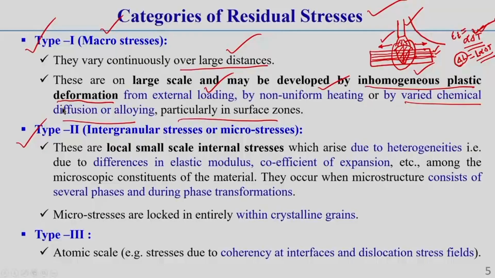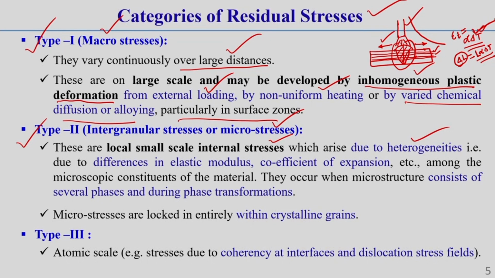Now the second category is called type 2 residual stress, which is the intergranular stress, or micro stress. These stresses are local, small-scale internal stresses which arise due to heterogeneities. These things you should catch. Which heterogeneities? This arises due to the different mechanical properties of the different alloying compositions of the parent material, of the structure.